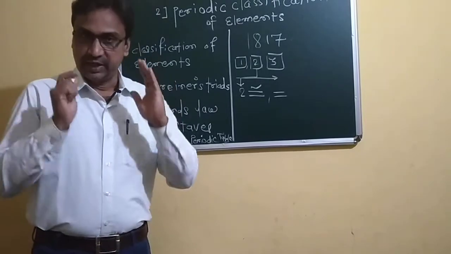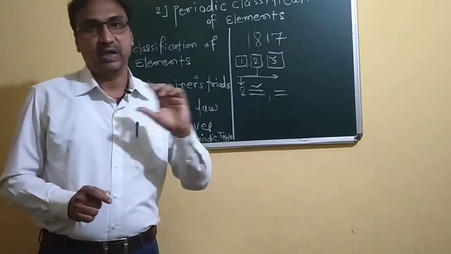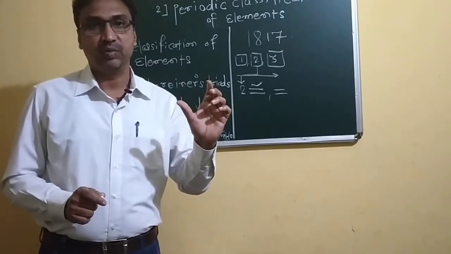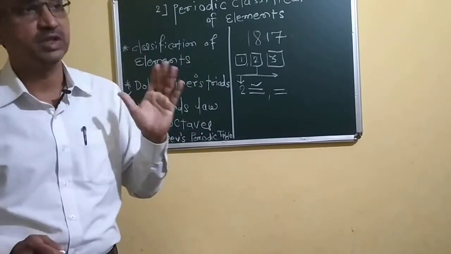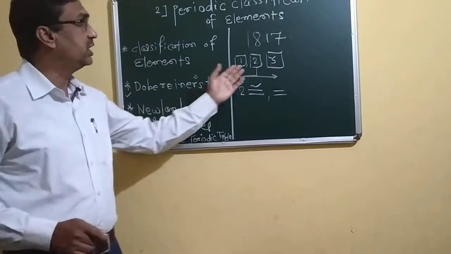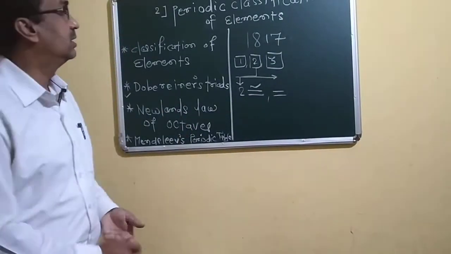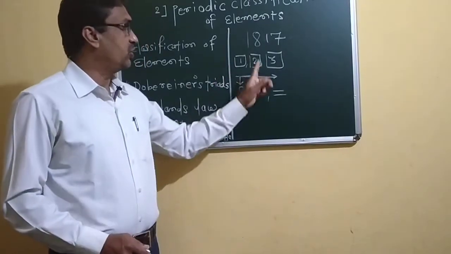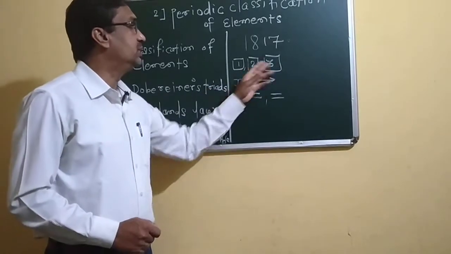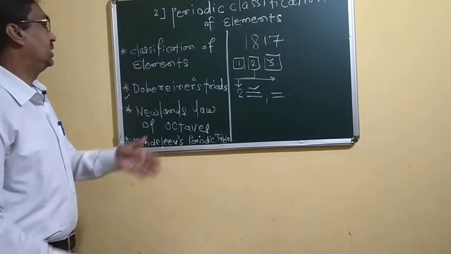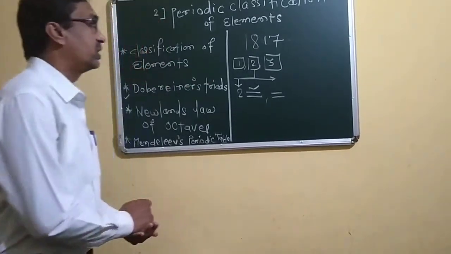Dobereiner made triads. Triads means a group of three elements. He arranged them in increasing order of their atomic masses. The elements in a triad have similar chemical or physical properties. After that, he realized that the atomic mass of the middle element is the average or mean of the other two elements. In this way, he found Dobereiner's triads.